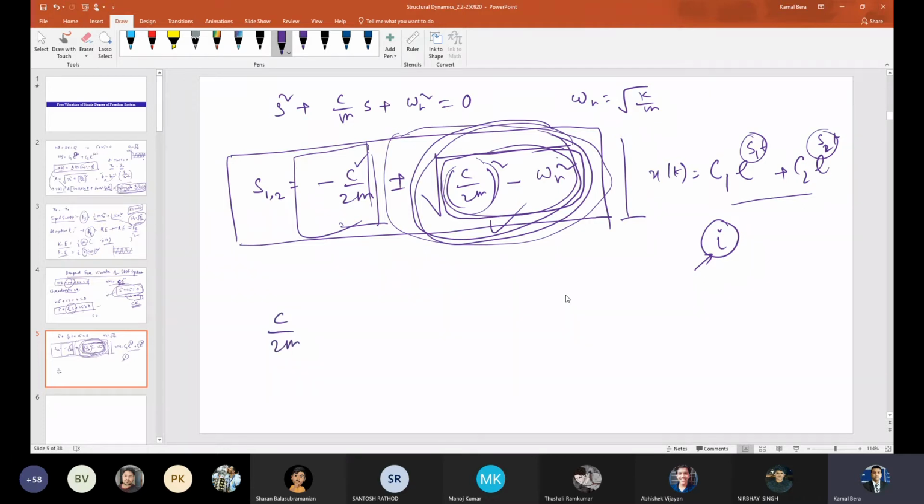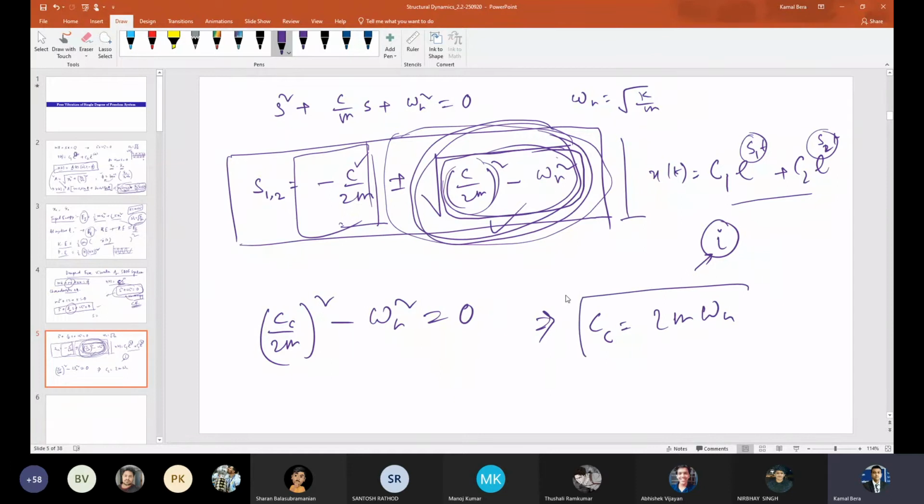At that critical case, I am calling C as the CC, the critical damping coefficient. CC whole square minus omega n square equal to 0. Correct? So that gives us CC equal to 2m omega n, right? So this is called the critical damping, when this expression becomes 0.